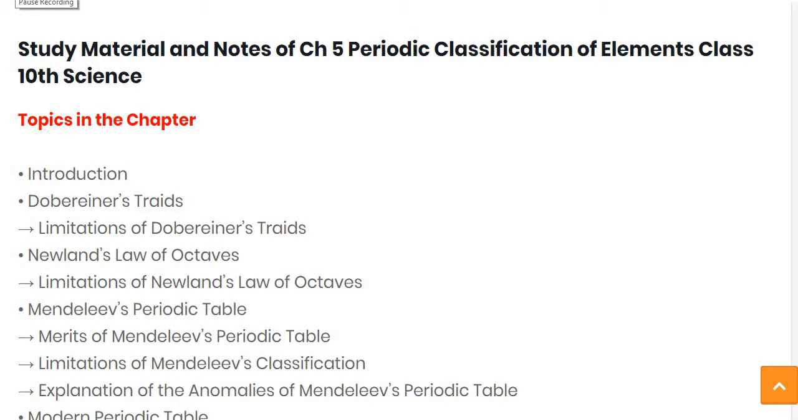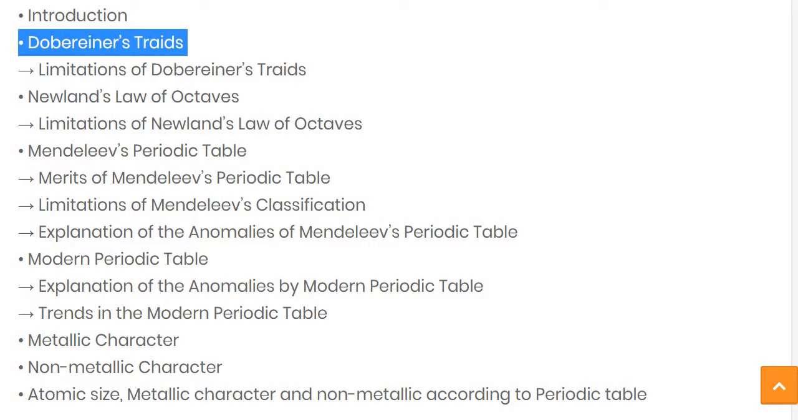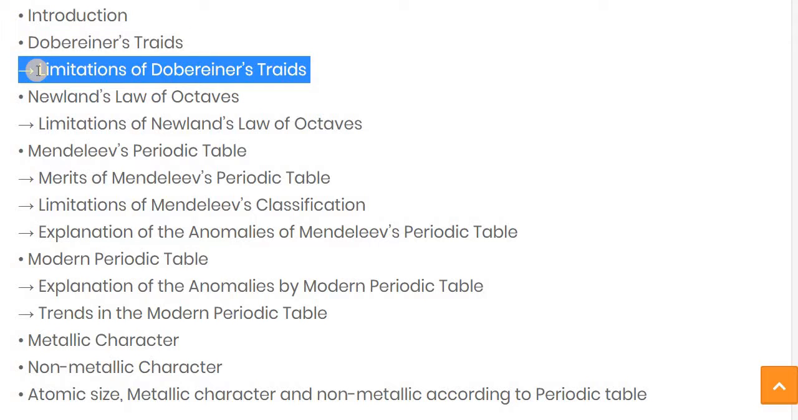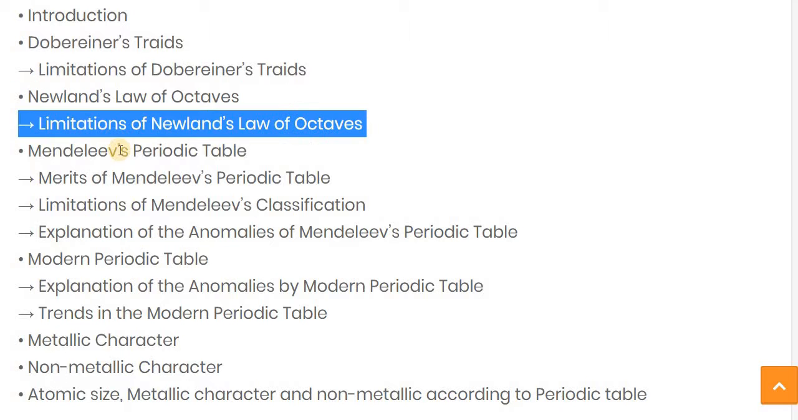Hello students, in this video we will see chapter number 5, that is periodic classification of elements. In this chapter, first of all we see the introduction part, then Dobereiner's triads. Dobereiner is a scientist who gave the triads rule, and later we will see the limitations of Dobereiner's triads. Then a new scientist came, Newlands, and he also gave one law that is known as the law of octaves, and we will also see the limitations of Newlands' law of octaves.